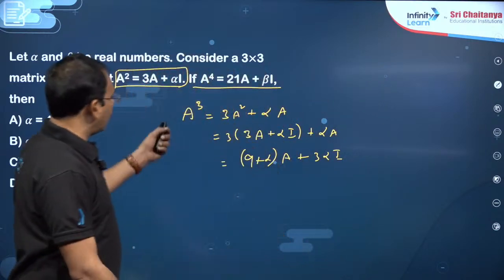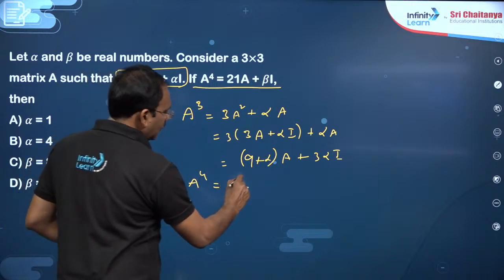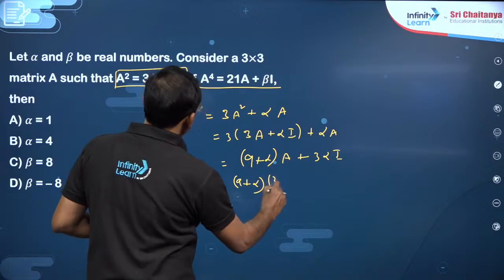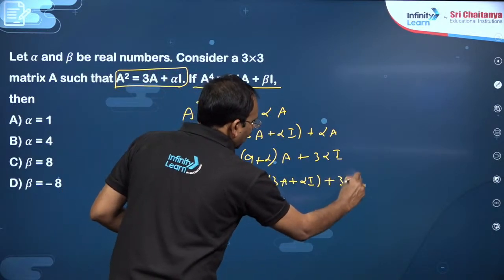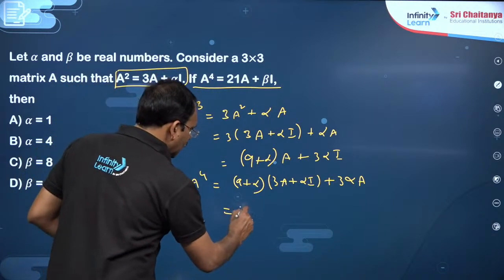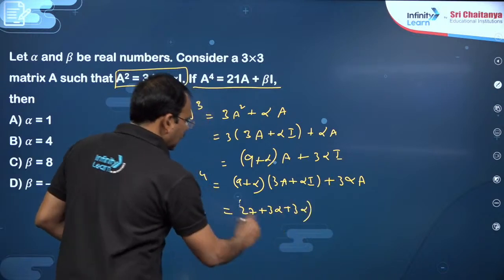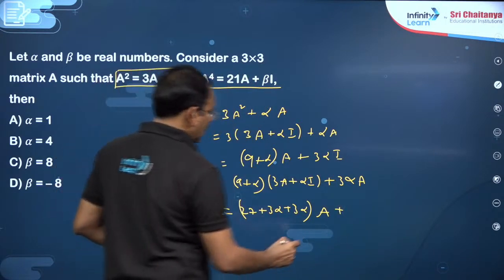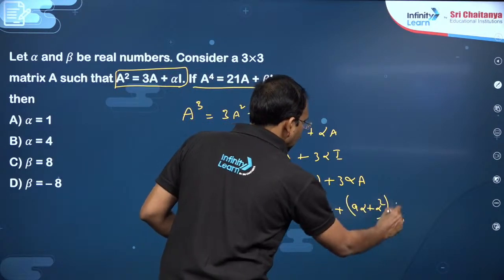Then again A power 4 I want, multiply both sides with A, so this becomes A power 4, this is (9 plus alpha) into A square, which is 3A plus alpha I, plus this is 3 alpha A. Now A coefficient, you see, 27 plus 3 alpha plus 3 alpha into A, plus I coefficient, 9 alpha plus alpha square into I.